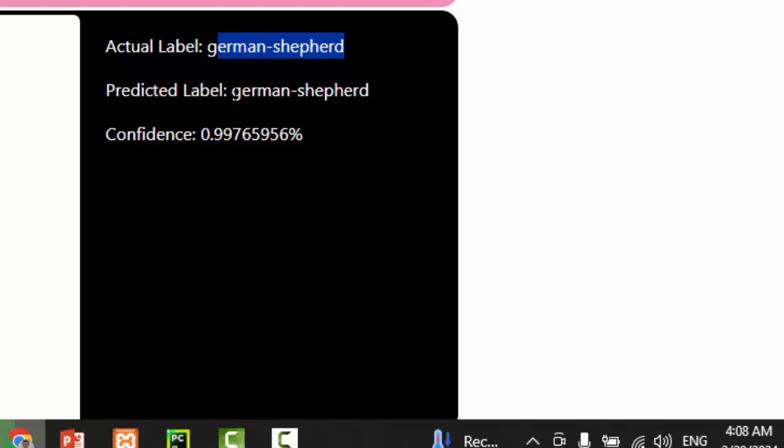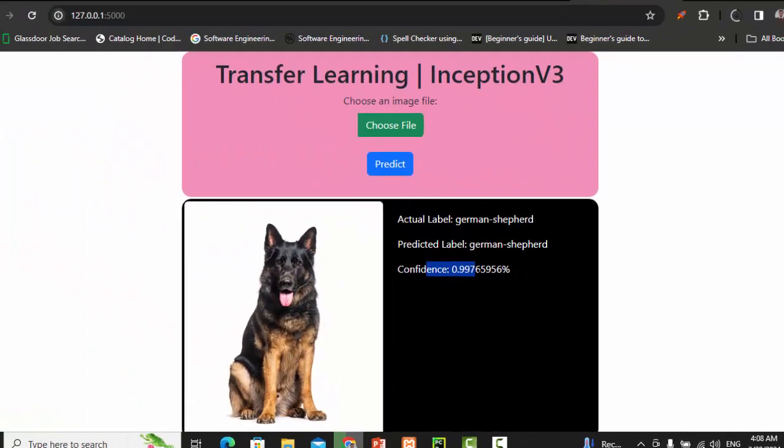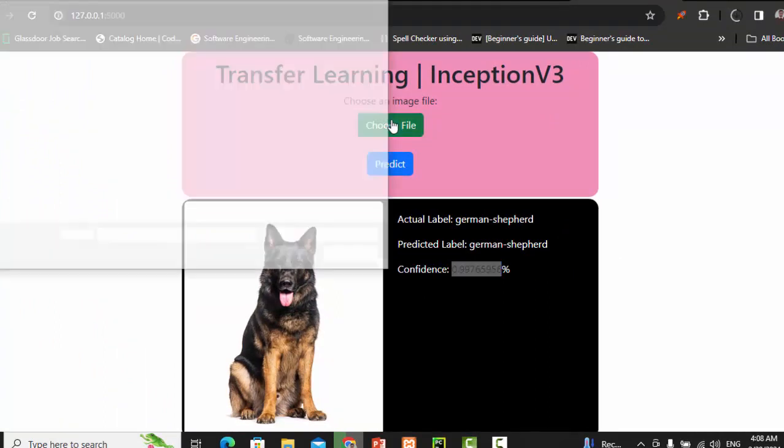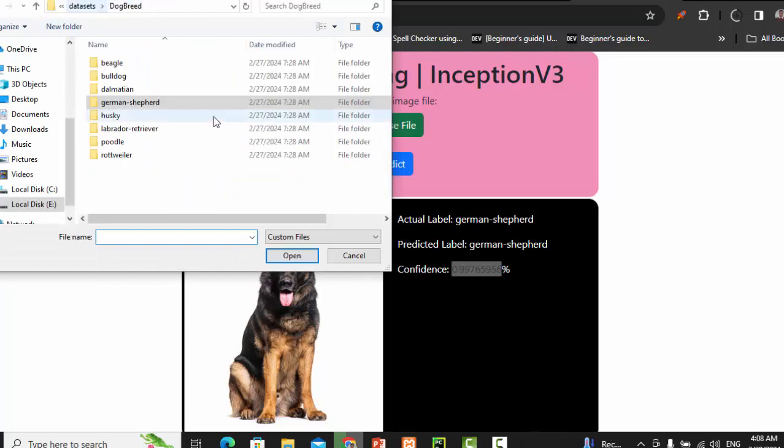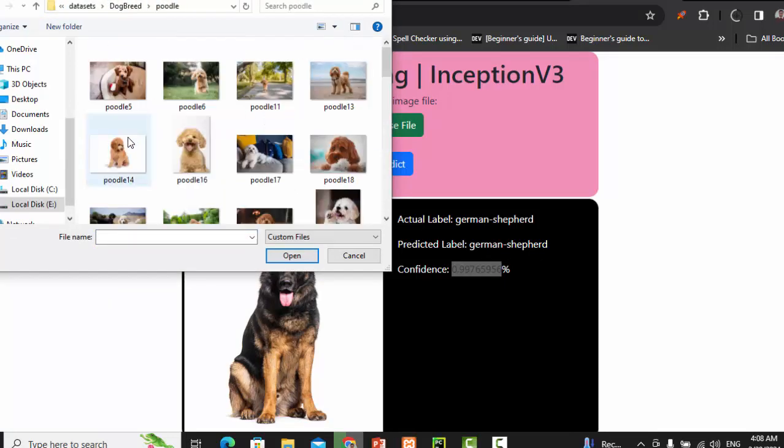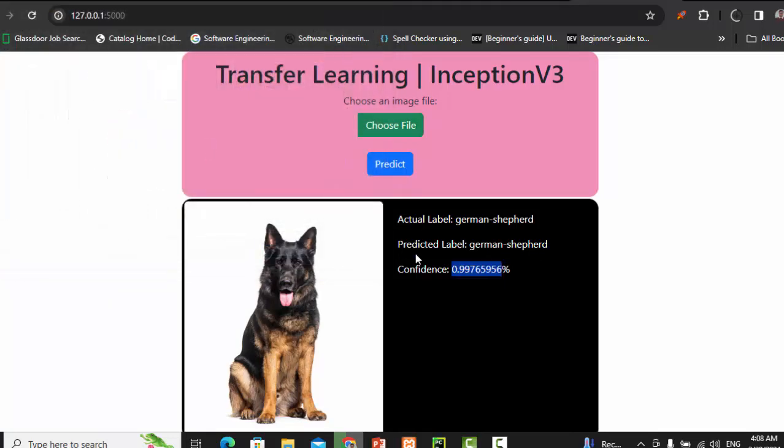Also it shows it's German. The model predicted result is actually this one, and the confidence level, I mean the probability for this image, is 99, which is quite amazing. Let me show you one other. Let me go to another breed, like we have different ones. Let's see this one, what our model says.